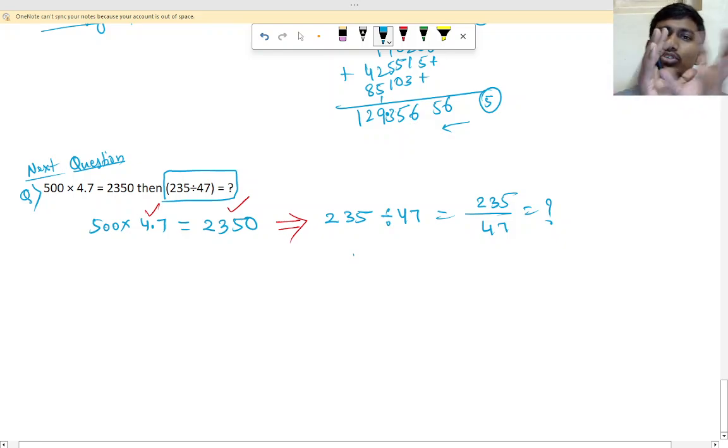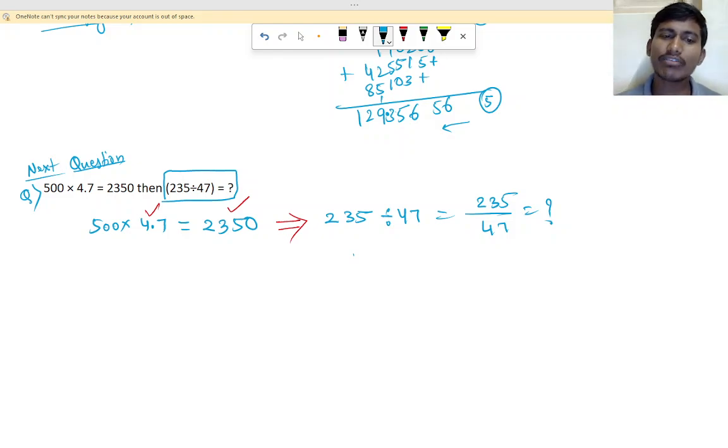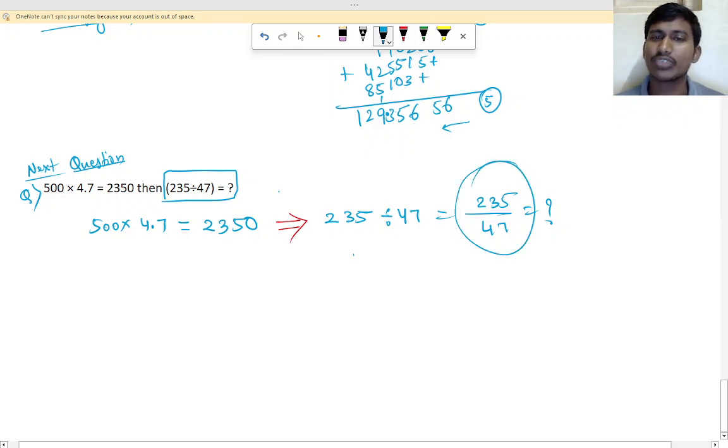So here we have to separate that. See here how to separate it. We need this one now, so let us see how to separate it.